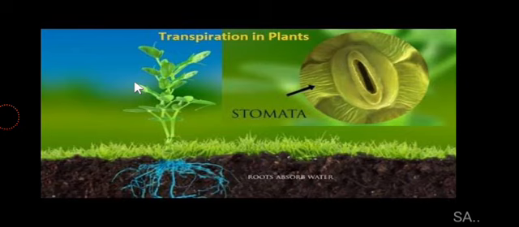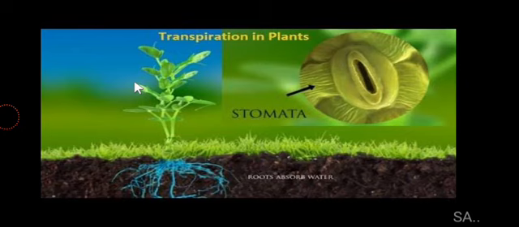Now the plants must have some sort of alternative route to remove the excess water from their plant body, because the roots are continuously absorbing water. The daytime or the night time doesn't matter to them. Their function is to absorb water, which is required by the plant body. But once the pressure is up in the plant body, then the plant body must remove the excess water which is actually accumulating in its body.